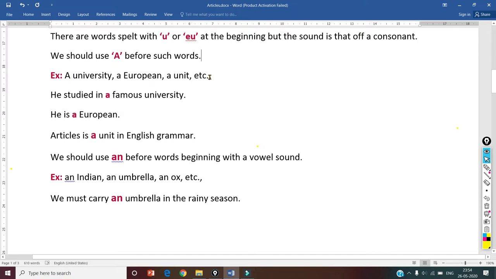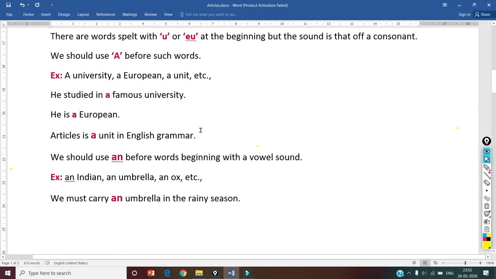In these words, the starting letter of the first word, university, is U. U is a vowel, but it gives a consonant sound. That's why we use the article a. A European. Here E is also a vowel but it gives a consonant sound. A unit. Next, he is a European. Article is a unit in English grammar. We should use an before words beginning with a vowel sound.